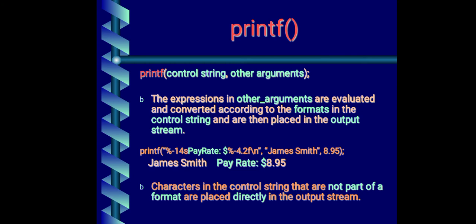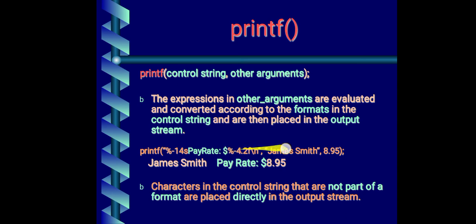So first let us see what the other arguments are. In the other arguments you can write expressions or variables, and these will be evaluated first. Then the result will be displayed in the form specified in the control string. First the other argument side will be checked, then the result will be displayed in the form of the control string. Whatever form you want, that form will be displayed.